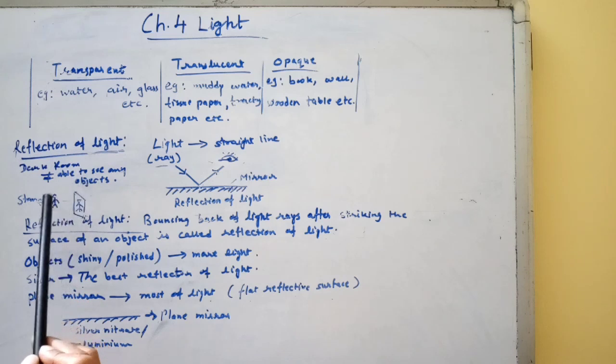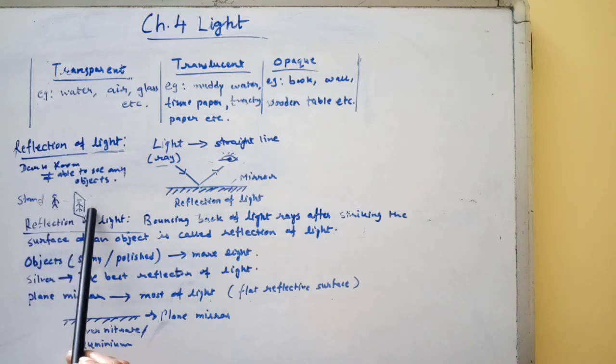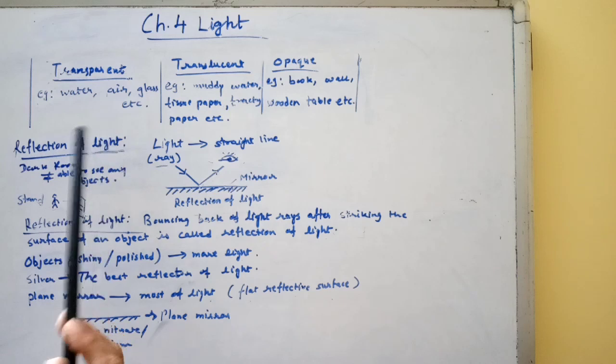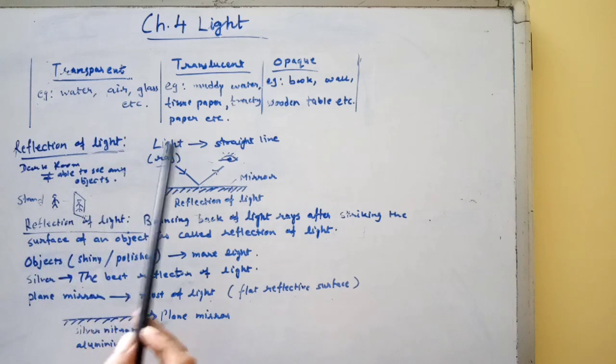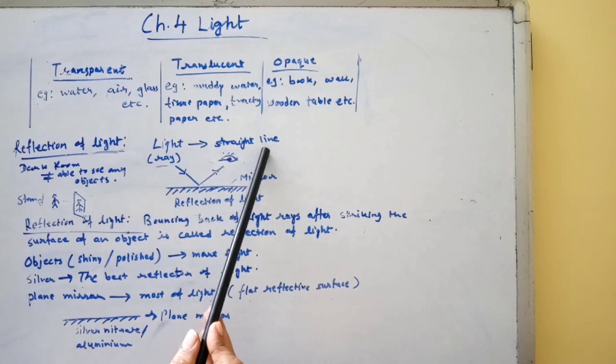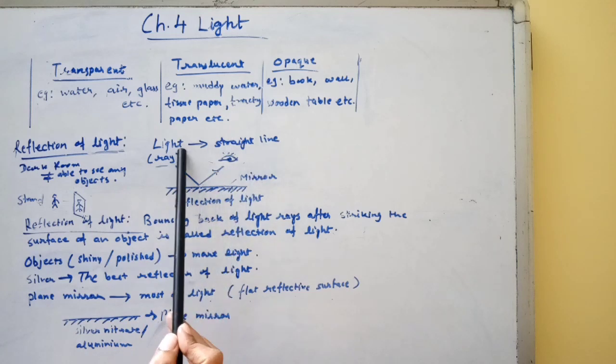When you stand in front of a mirror or a pool, you can see yourself in it. This is due to the phenomenon of reflection of light. As light travels in a straight line or straight path, we consider light to be a ray.